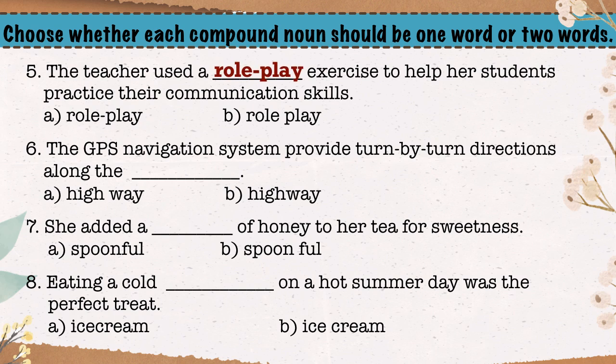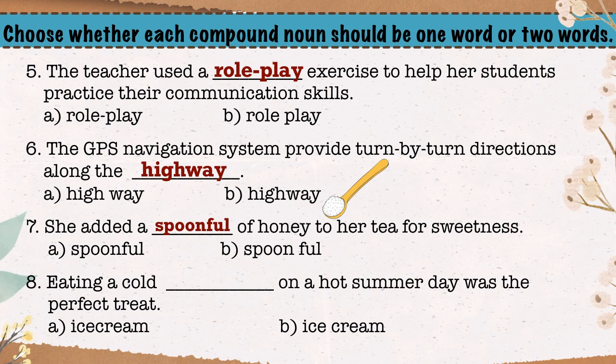Sixth one, the GPS navigation system provides turn-by-turn directions along the blank space. Option B is the correct one. The compound noun highway has no space. Seventh one, she added a blank space of honey to her tea for sweetness. Option A is the correct answer. Spoonful is a compound noun written without spaces.